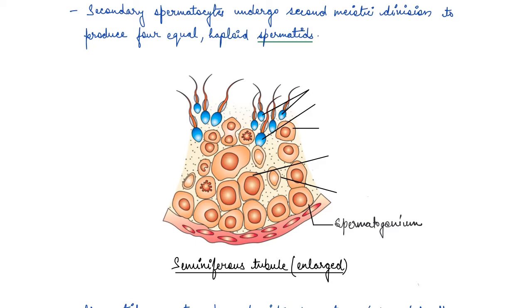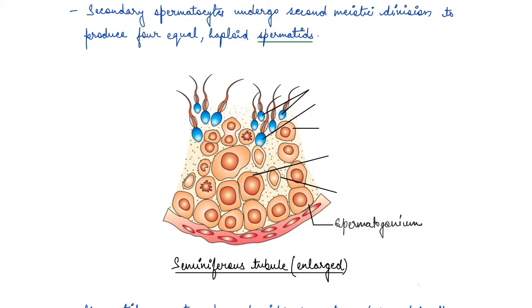So the primary spermatocyte completes the first meiotic division, leading to the formation of two equal haploid cells. So in total we had 46, now there will be 23 chromosomes in each. These are known as secondary spermatocytes, and they have 23 chromosomes each, right?